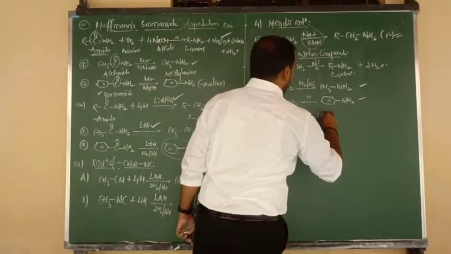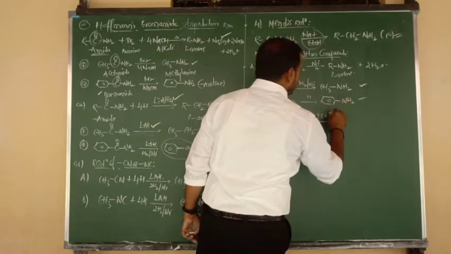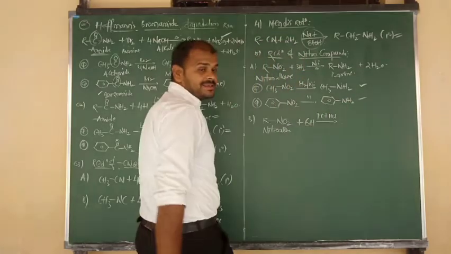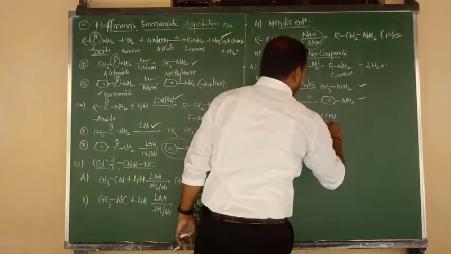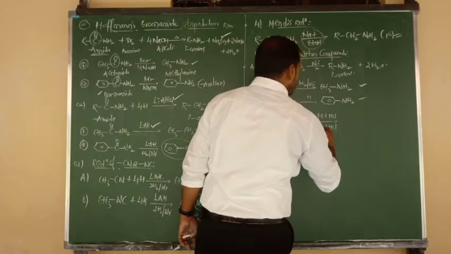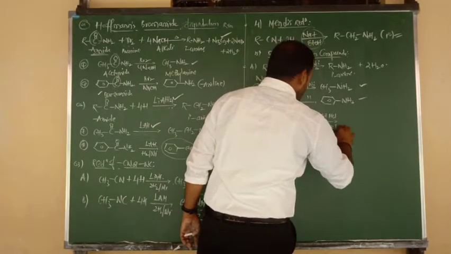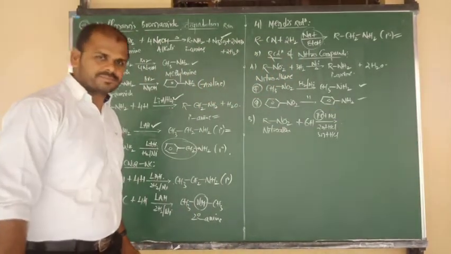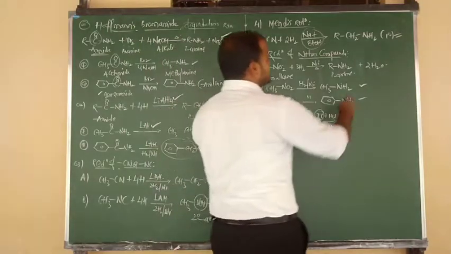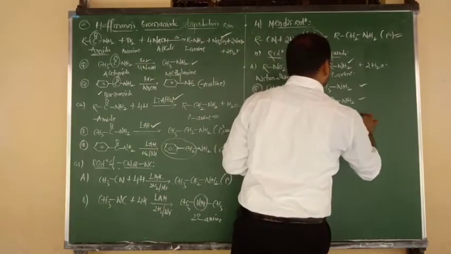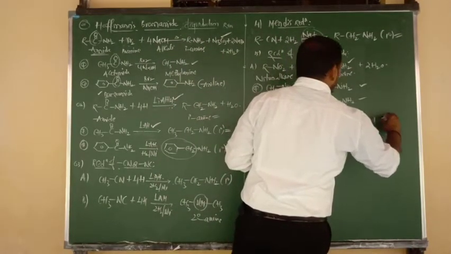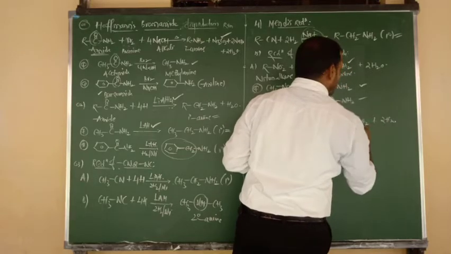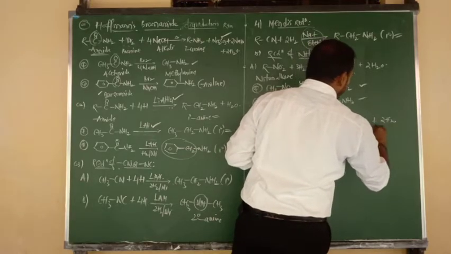One is Fe plus HCl. One more is Zn plus HCl, and also we can use Sn plus HCl. But the most suitable is iron scrap, nothing but iron powder along with HCl. Same thing now: NO2 changes into NH2 group, R bonded to NH2. Again 2 oxygens are removed in the form of water. So the name is again what, beta? Primary amine.